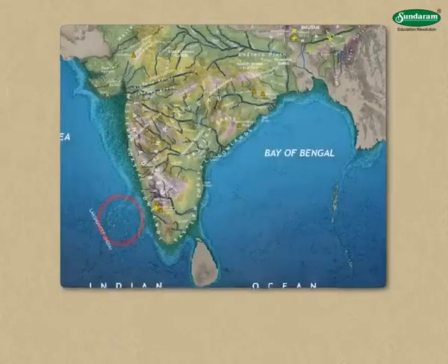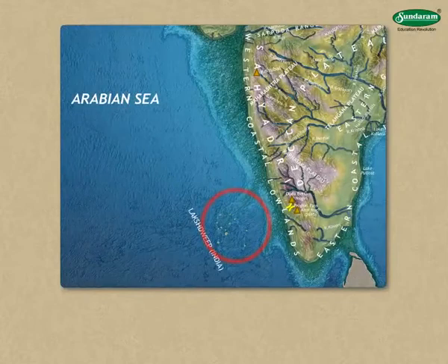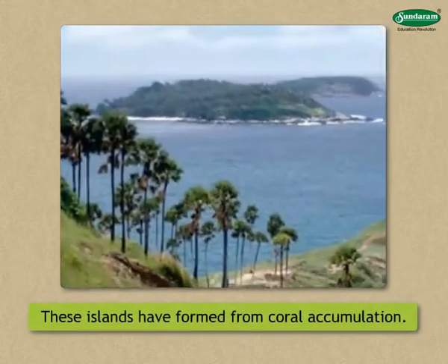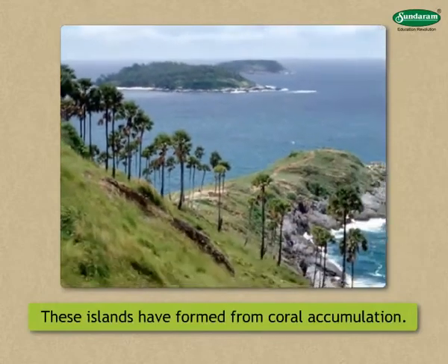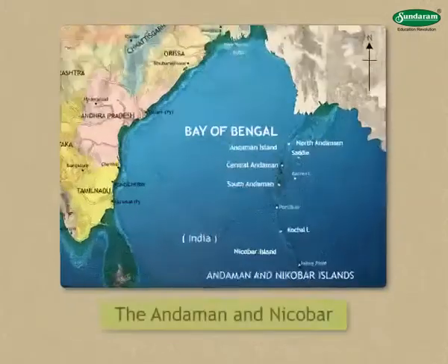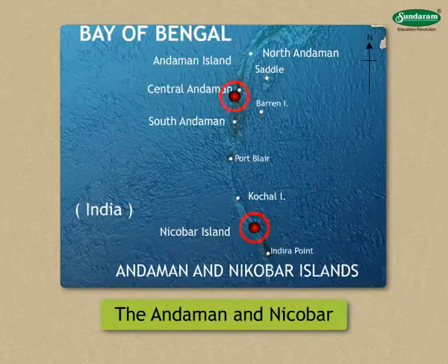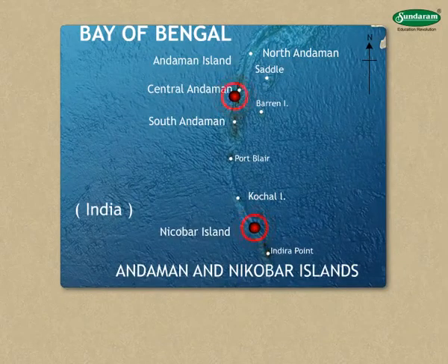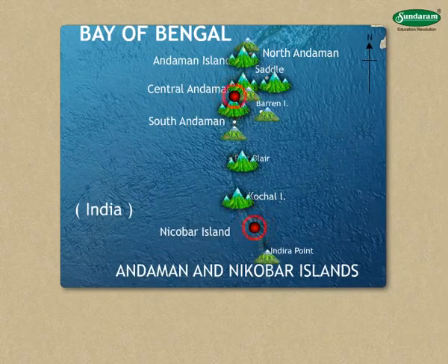The group of islands in the Arabian Sea is known as Lakshadweep. These islands have formed from coral accumulation. These are small islands that do not rise very high. The Andaman and Nicobar to the east of the Indian mainland are peaks of submerged mountains in the Bay of Bengal. Area-wise, they are bigger and are mountainous at the center.